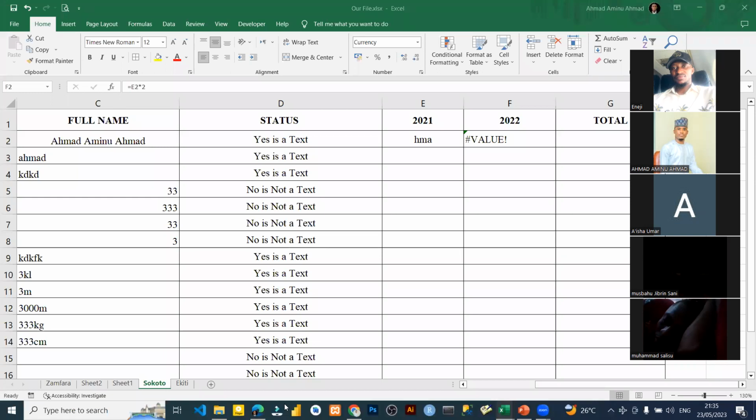I told you, please, don't restrict the examples we are giving to only text or to only what we did. Please expand it, and unless you use it and it didn't work, then you can ask questions. I think that will be better. Don't limit it to what we did.